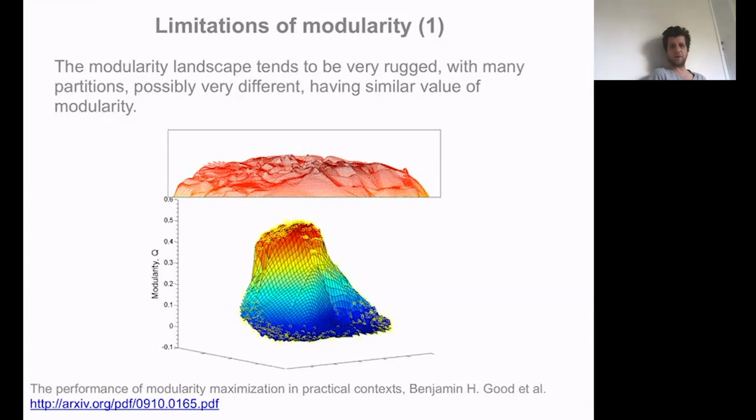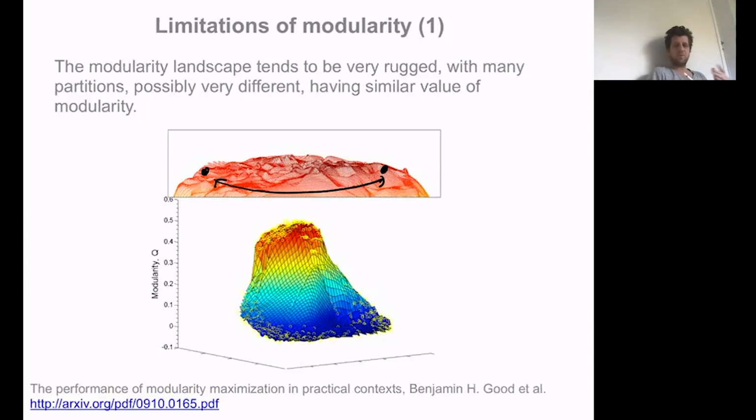Maybe to bring some improvement to Newman-Girvan modularity. So the first problem is that it's been observed that in practical contexts, when you consider real-life networks, it can happen that the landscape of modularity is very rugged, in the sense that you would have partitions that are very far from each other, meaning that they correspond to very different communities, and yet they have very similar values of modularity.